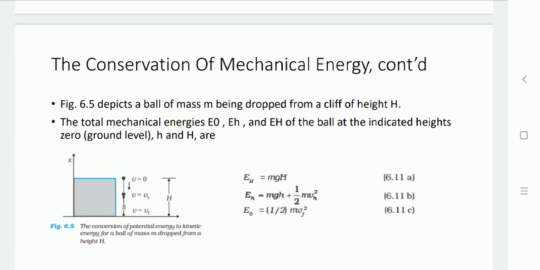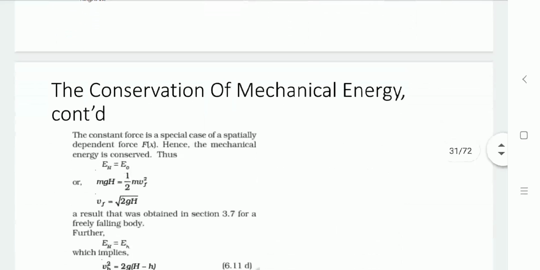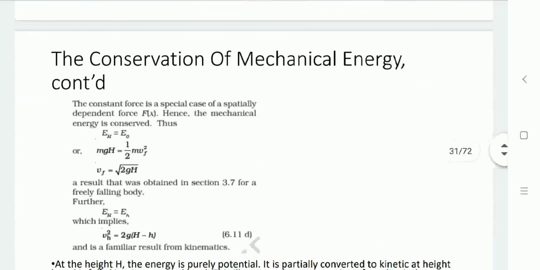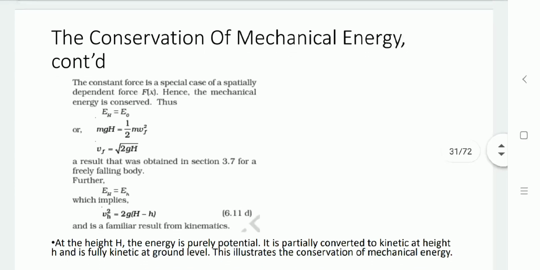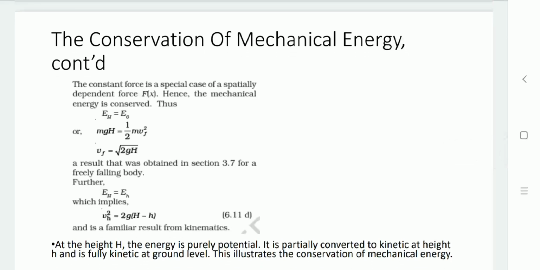So we can say that the energy available at height h equals the energy available at ground level, where potential energy is 0. That is, potential energy equals kinetic energy, mgh equals 1/2 mv square. So Vf equals the square root of 2gh. So if capital H equals small h, for that velocity we have Vh square equal to 2g(H minus h).